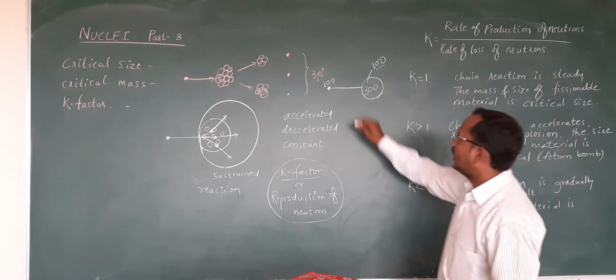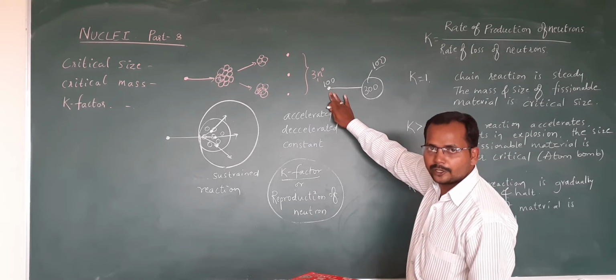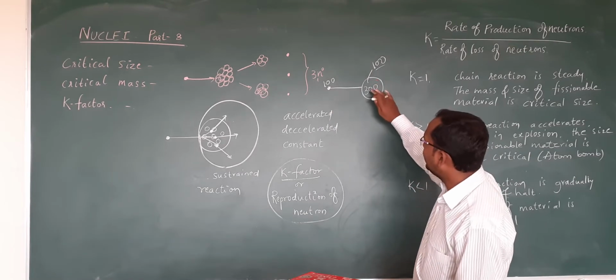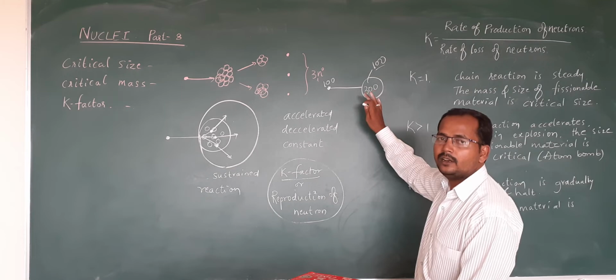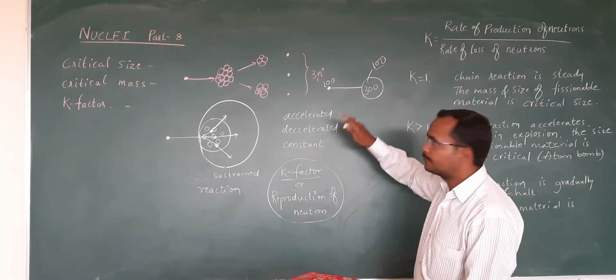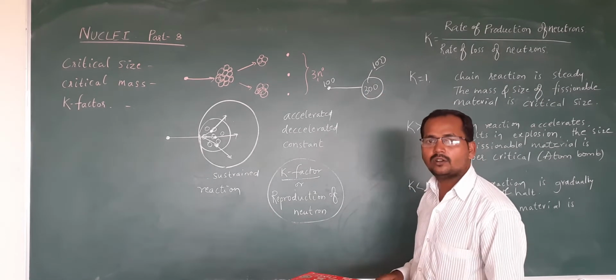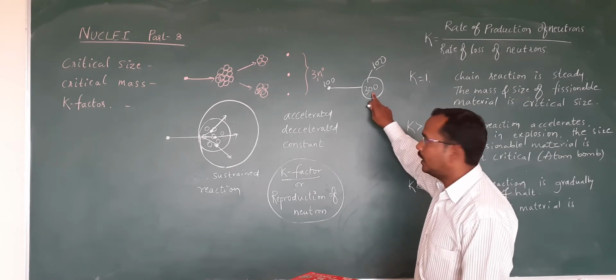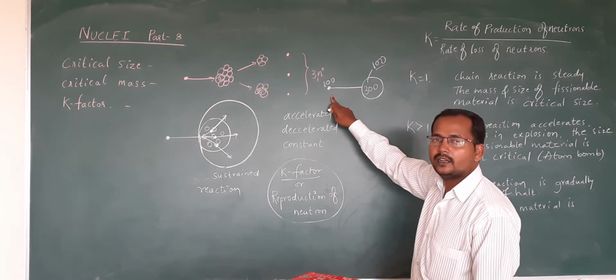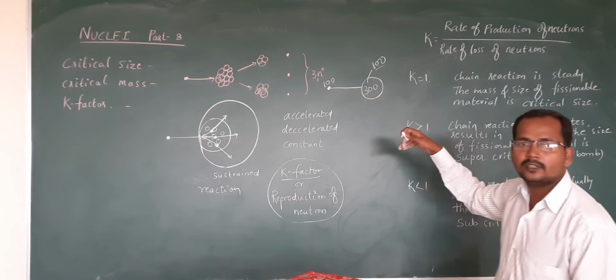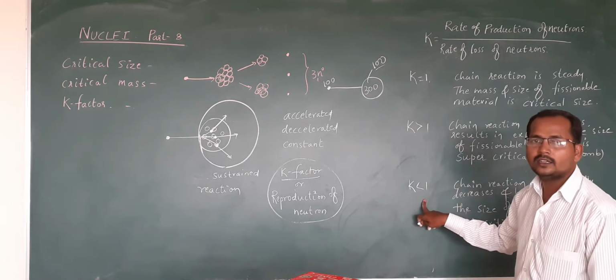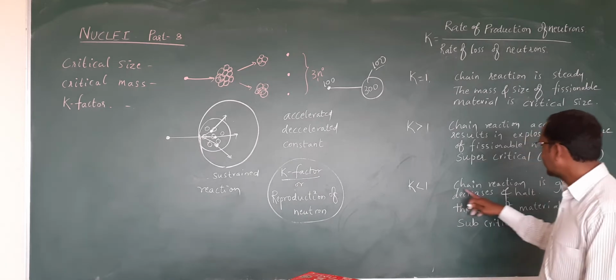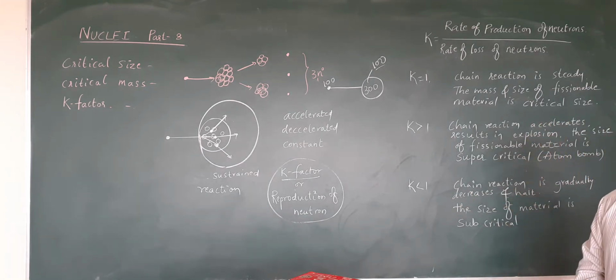Suppose now 100 neutrons are produced and out of them 200 are lost. Only 100 remain. The loss of neutrons is 200 and production is 100, so the ratio is half, that is 1 by 2, which is less than 1. If K is less than 1, the reaction will be gradually decreasing.